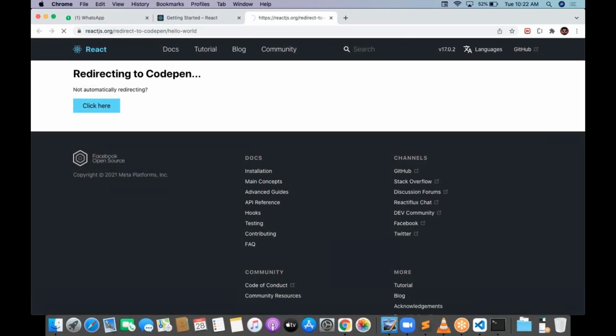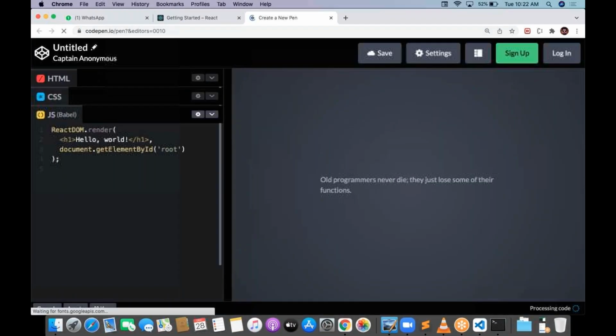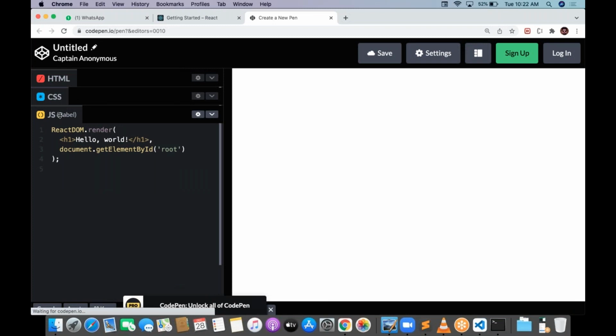CodePen. If I go to CodePen, it is going to be rendering something. There is Babel here. I told you Babel handles JSX, then ReactDOM.render, some H1 on top of the root. Hello world. If I change world to React, automatically that changes to Hello React within some seconds.